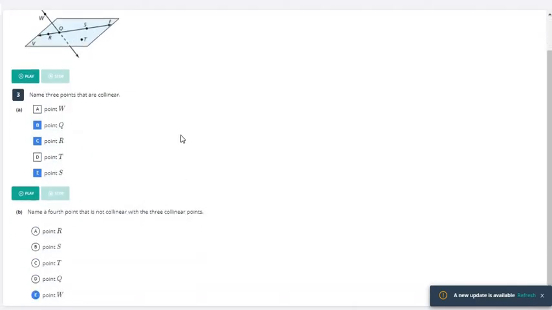Okay, so that's where that check answer button comes in handy. They wanted us to say point W, but point T is also not collinear with these points. So it should have accepted point T, but apparently it wanted us to say W, so we'll go with that.